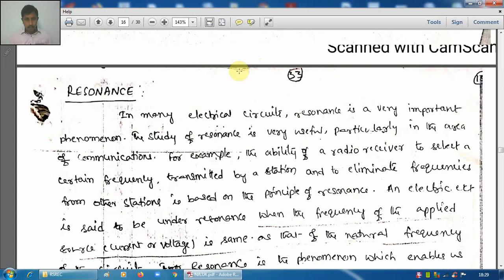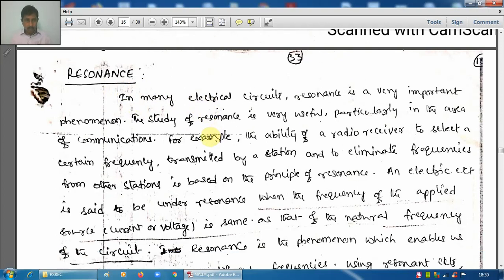This video is on the second part of Unit 4 that deals with resonance, the phenomenon of resonance. We have already completed an experiment in the laboratory on this resonance phenomenon. Now we are going to see some theoretical aspects of this resonance phenomenon.